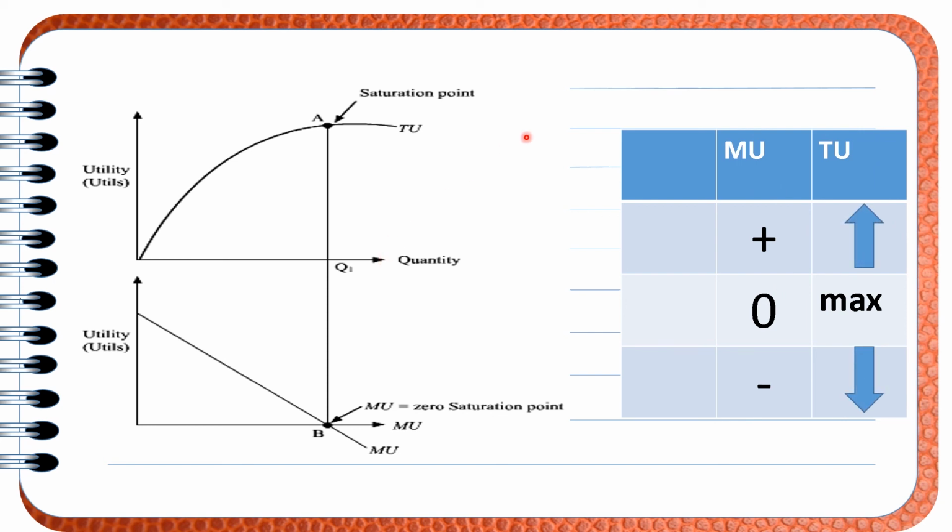Here we can say when marginal utility is positive, TU is increasing, while MU is decreasing. When MU is 0, TU is maximum, we can see. And when the MU is negative, here we can see MU is negative and TU is decreasing.